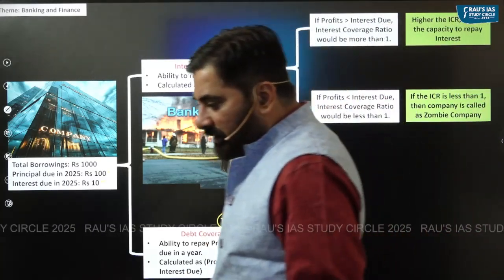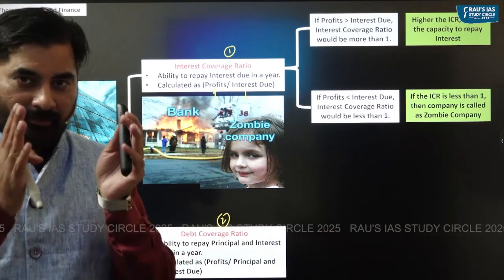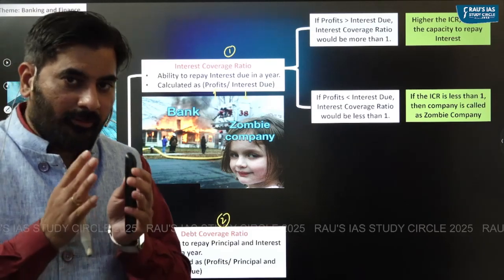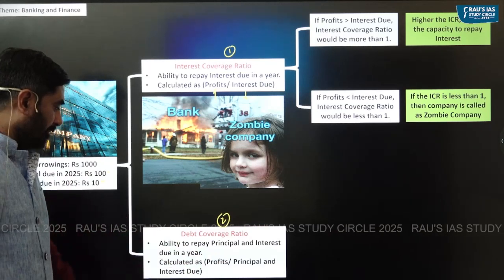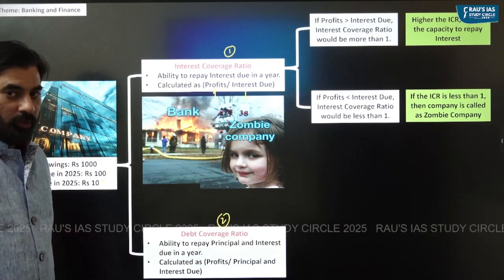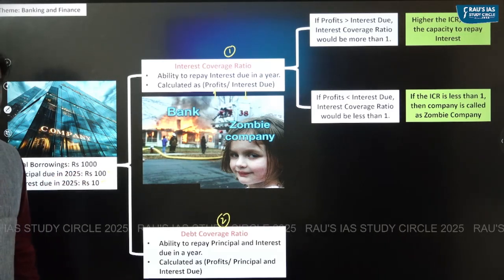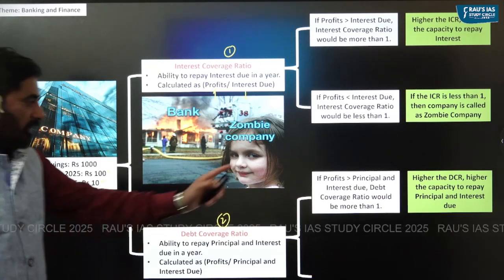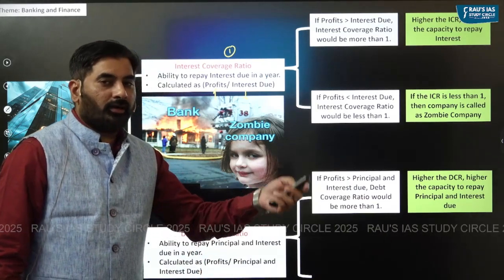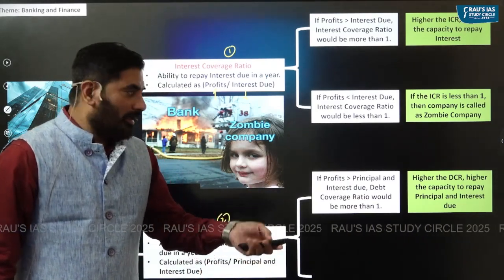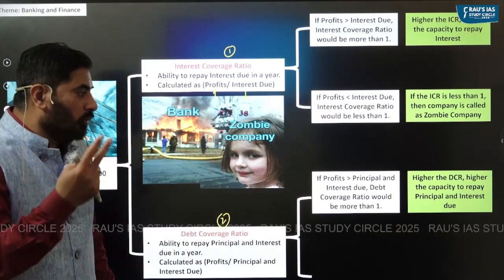Debt coverage ratio, on the other hand, measures the ability of the company to repay both its principal due and interest for a particular year. It is calculated as profits divided by principal and interest due. So how much is the principal and interest due? 100 plus 10, total is 110, right? So if profit earned by the company is more than the principal and interest due, let's say profit earned by the company is 220 and principal and interest due is 110, the coverage ratio will be equal to 2, which is more than 1.